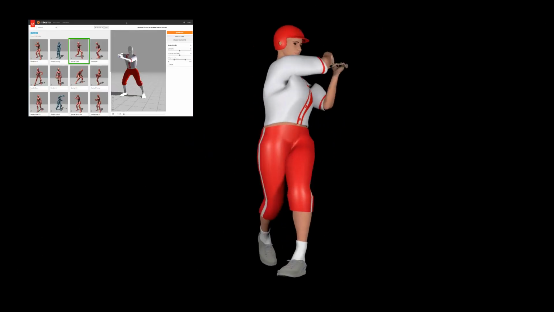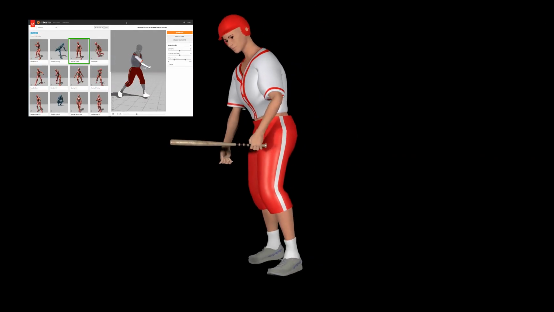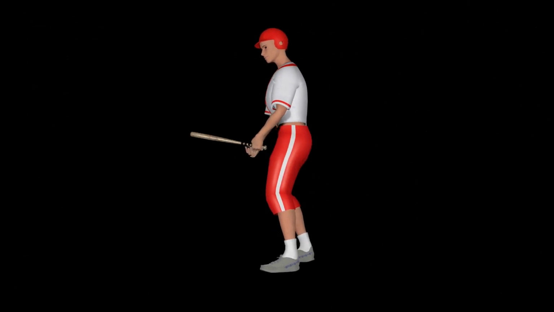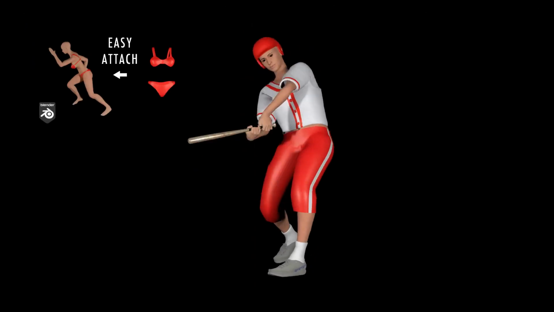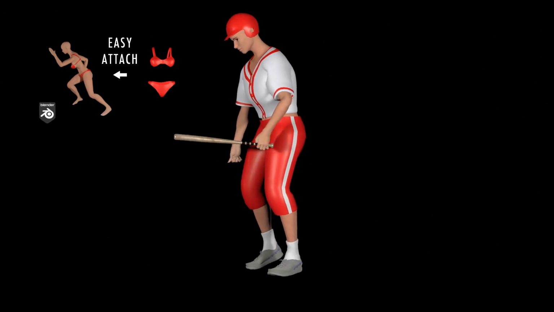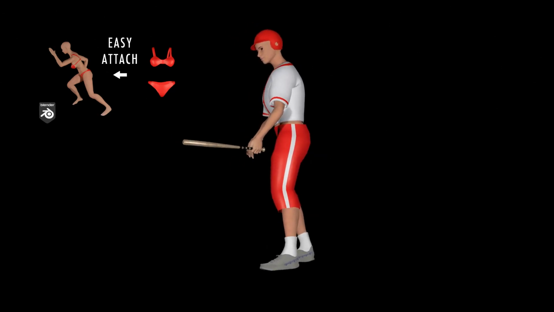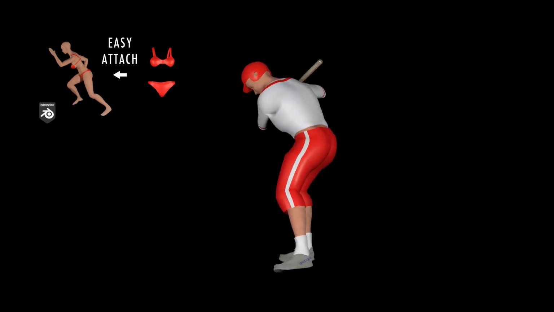I'm using a baseball playing mocap from Mixamo to show a grip and release in motion. I use the data transfer method for the uniform. Links to my easy attached tutorial are in the description below.